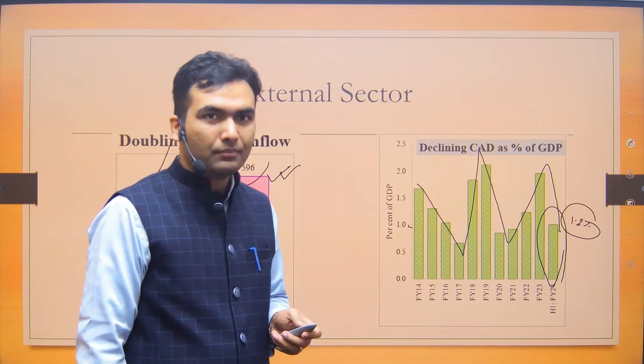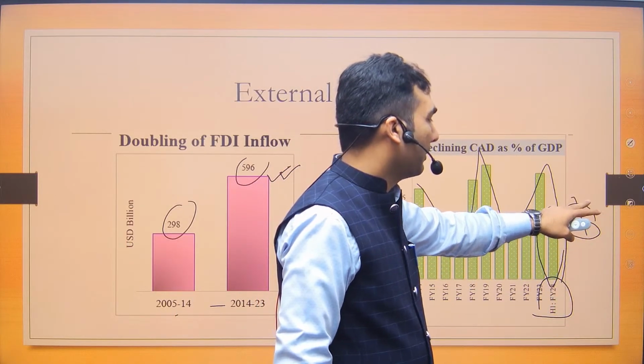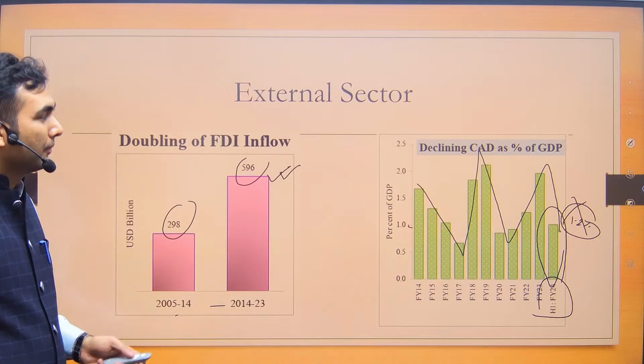Again, this is also the first half data. So when the latest data comes, you can update it; there is no point in memorizing this. It doesn't make any sense.